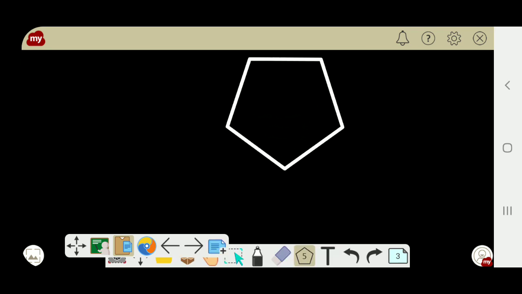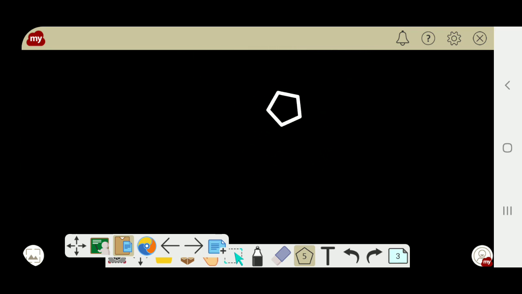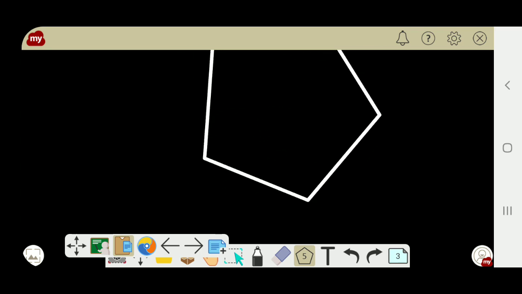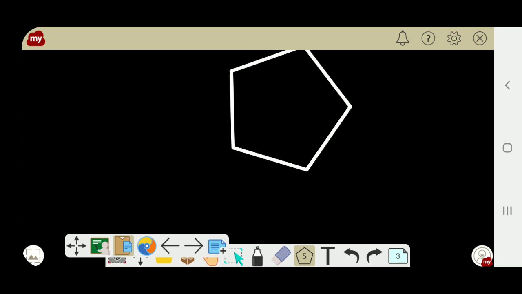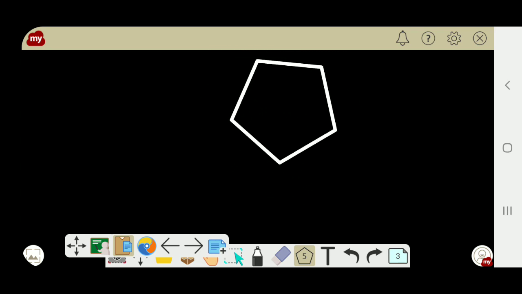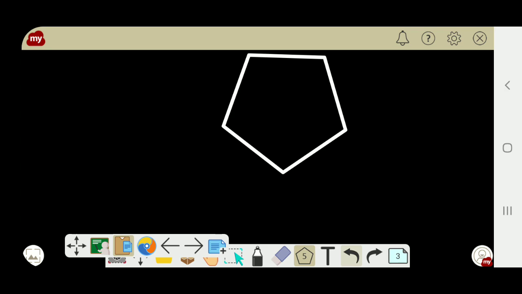Do you know this shape? You are correct, it is called a pentagon.